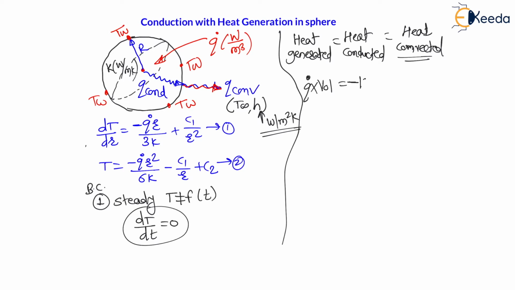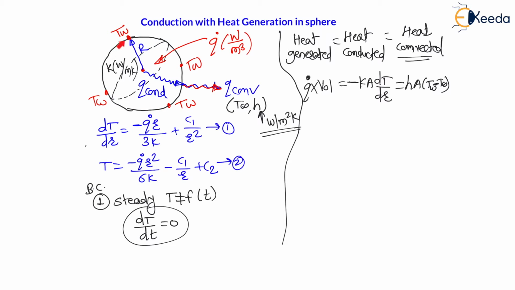It will be minus k A dT by dr, with respect to the radial direction, where A is the area of conduction. For conduction we consider the area perpendicular to the direction of heat flow, and the direction of heat flow is radially outward. Therefore, for this radially outward direction, the perpendicular area is the surface area. Convection is h A times T wall minus T infinity, and here for convection, the area is the exposed area between the surrounding and the solid surface.